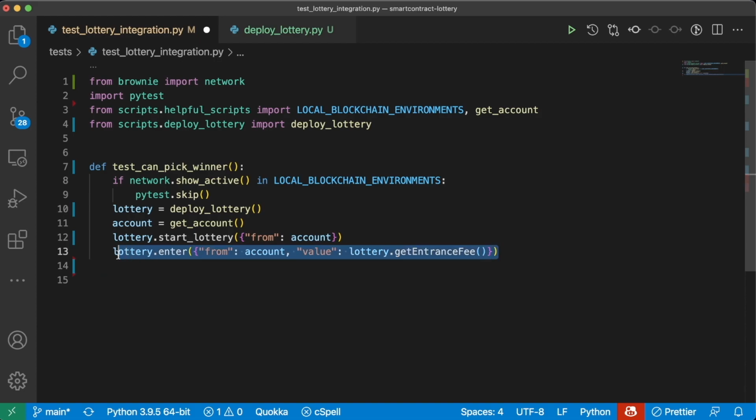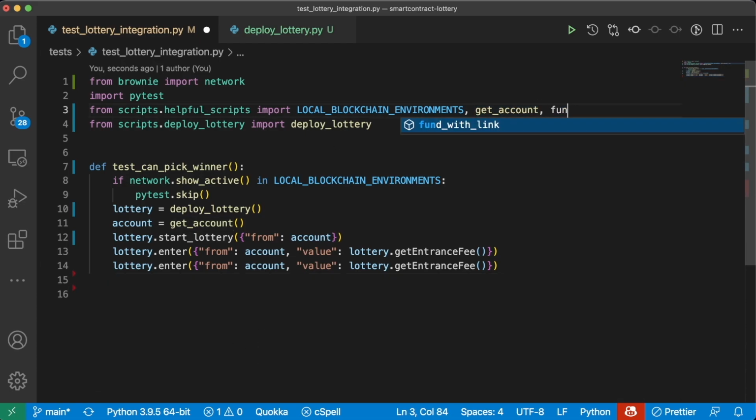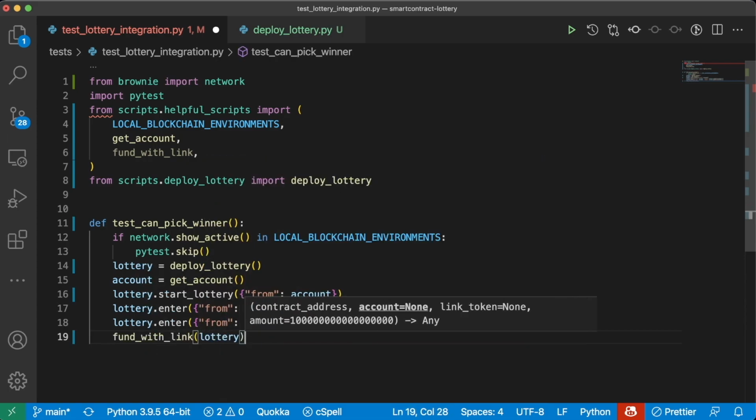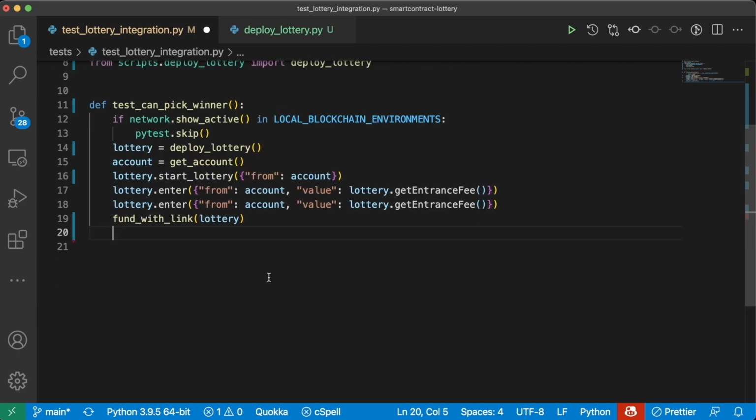Then let's just copy this line. Run it again. We'll have 2 people enter the lottery. Of course, it's going to be us both times. And great. Now we're going to want to actually end the lottery. So first we're going to want to fund it. So let's import that funding script. So we'll get fund_with_link, or that function. So we'll call our fund_with_link function on our lottery contract here. And then we'll go ahead and end the lottery.